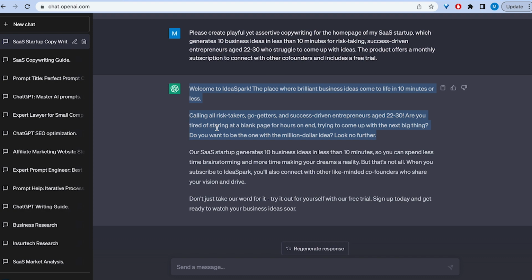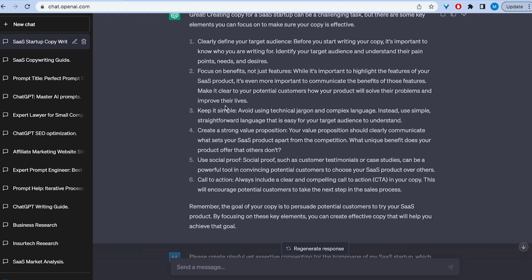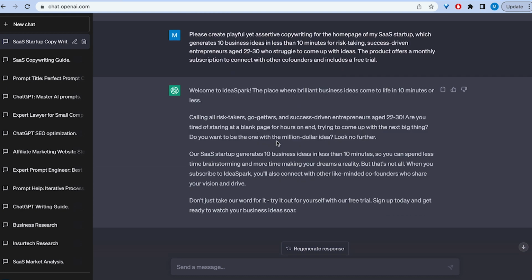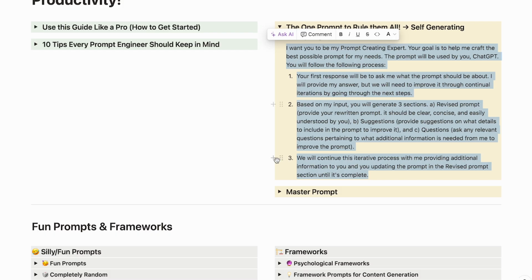I think it really applies what the prompt was saying here earlier: focus on the benefits, keep it simple. It does all of that, except it already does it for you. So you don't have to think about what the copy is going to be. You can just use this prompt generating prompt idea in order to create good copy or do anything really. So let's review one more time what we do. So this is the prompt.